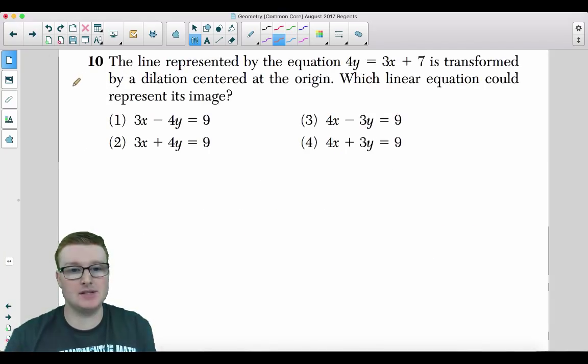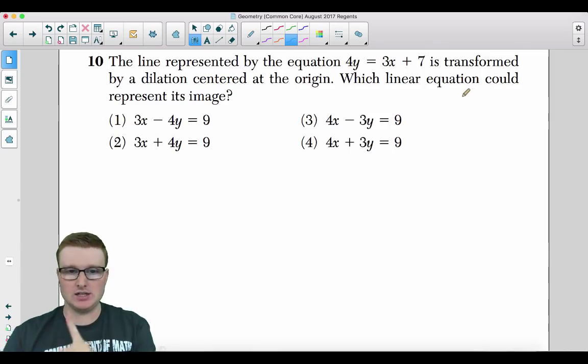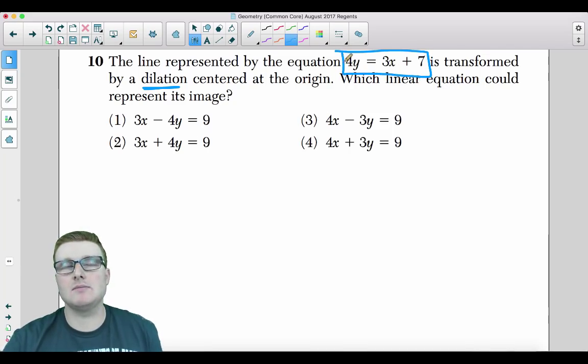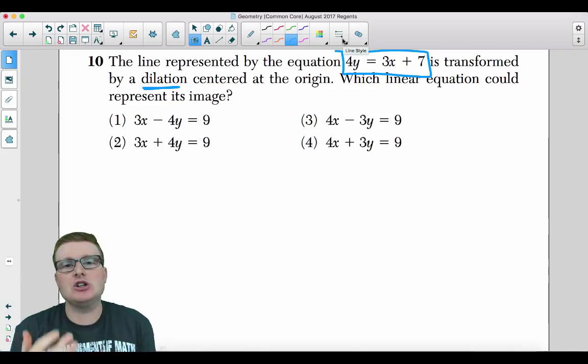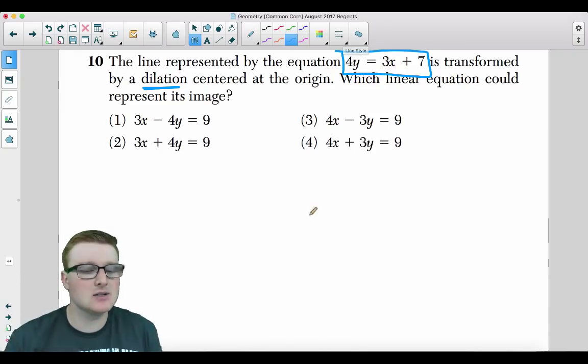Number 10, the line represented by the equation 4y equals 3x plus 7 is transformed by a dilation centered at the origin. Which linear equation could represent its image? So here's the quick thing that you need to know about this. It's saying you're dilating a line. Many of you might be thinking, how do you dilate a line if a line is continuous and goes on forever? You're just moving the y-intercept up and down. That's what dilating a line means.